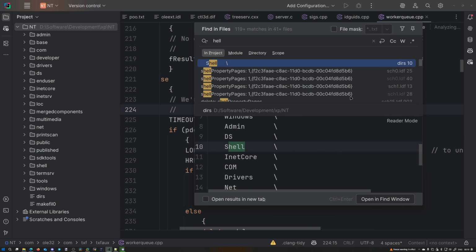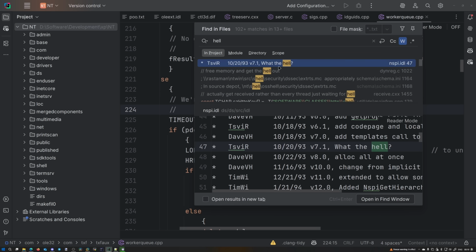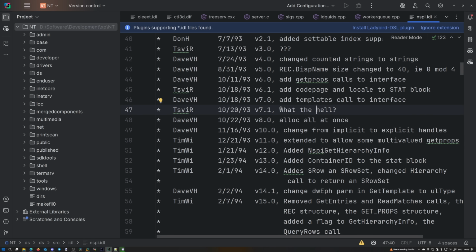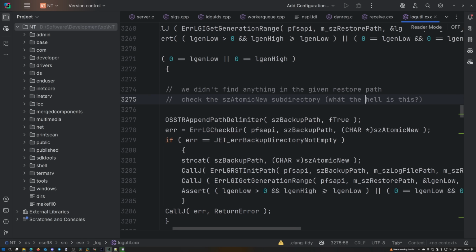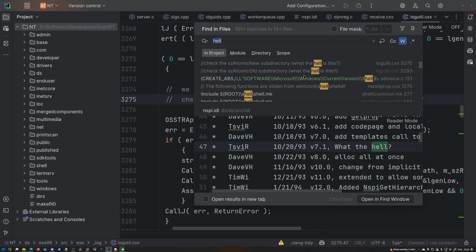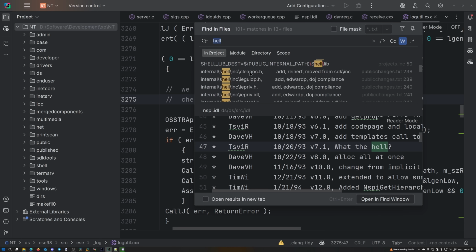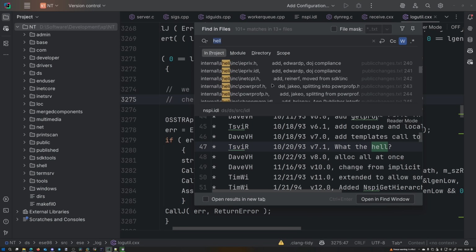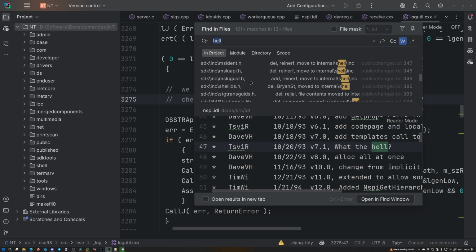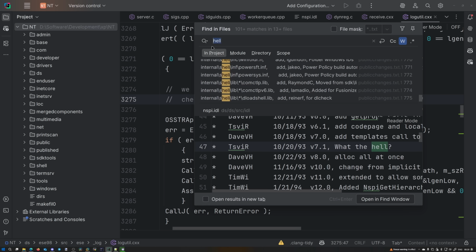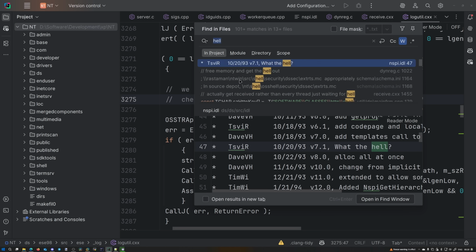Then I looked for the word hell, and we get "what the hell." This looks like the commit history, and one of the commits is called "what the hell." "We didn't find anything in the given restore path. Check the SZ atomic new subdirectory. What the hell is this?" As we can see, the coordination of the employees was unmatched. But to be fair, it's pretty difficult to coordinate on a scale of Microsoft, so, you know. Not super shameful, not super cringy. That's it for hell, I think. I can't think of any curse word derivatives for that.